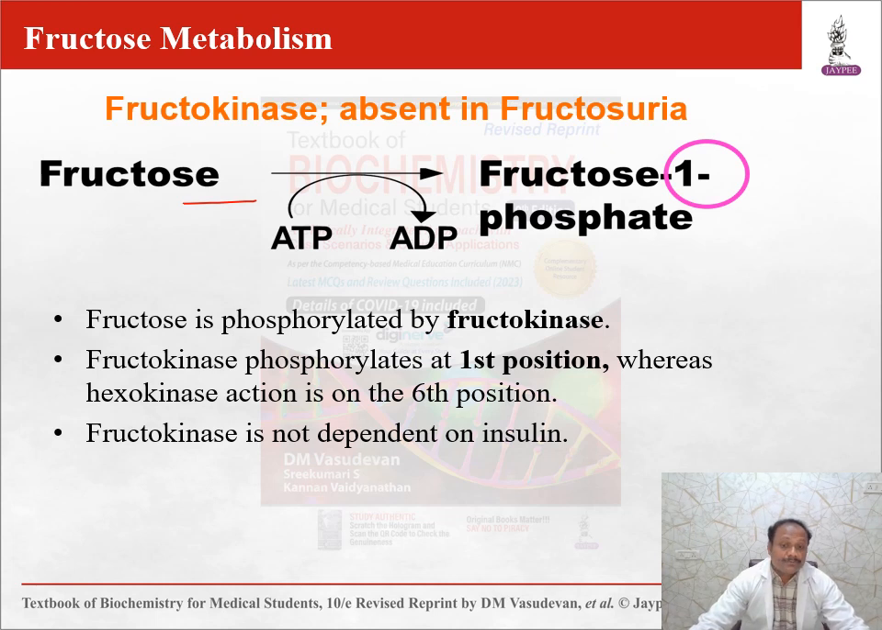Fructokinase phosphorylates the first position, so that's important for fructose 1-phosphate. Hexokinase action is on the sixth position. See the difference: first position with the help of fructokinase, sixth position with hexokinase, giving glucose 6-phosphate. Fructokinase is not dependent on insulin.